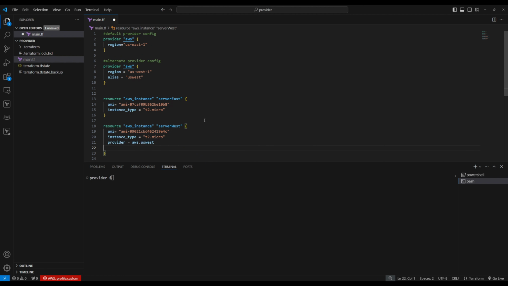Now, if I save, this resource uses the default provider, but this resource will use the alternate provider.